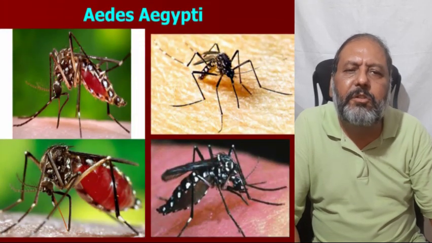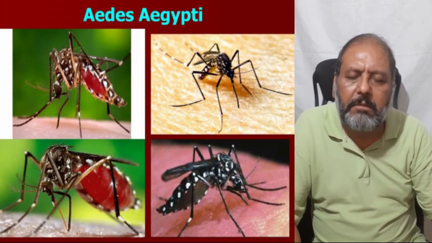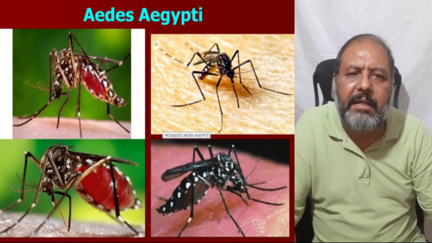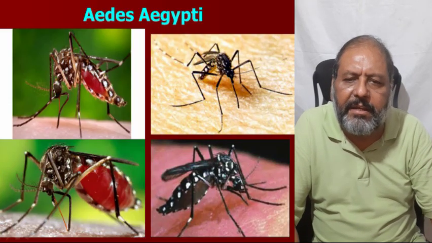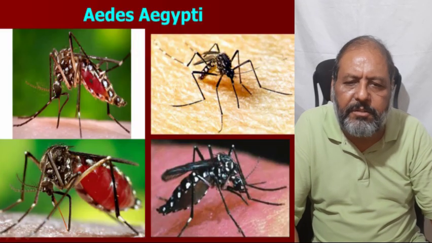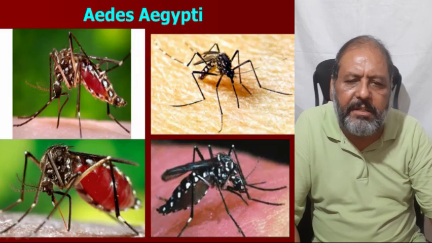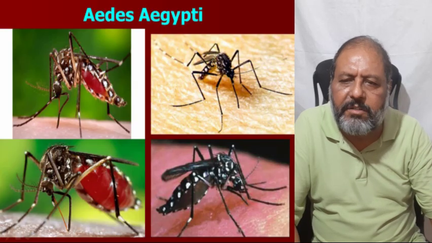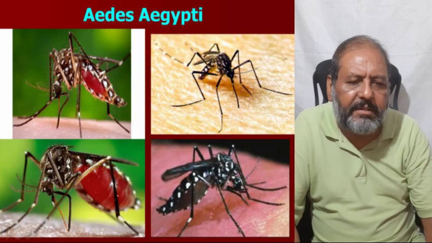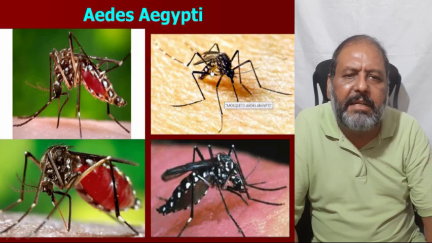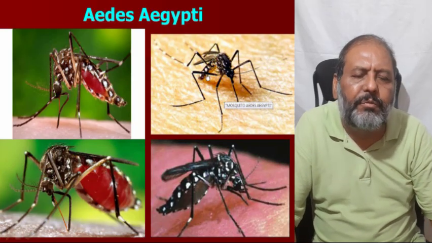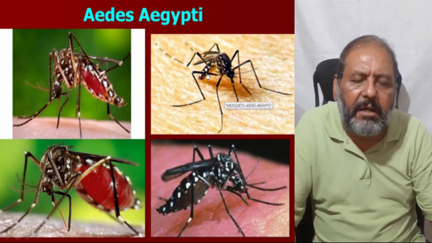Now the mosquito which is mostly the culprit and notorious for spreading this disease is Aedes aegypti, and here one can see the shape of the Aedes aegypti. Their tail is downward, they have got some spots, and from this shape one can recognize that it is Aedes aegypti, and it is different from the mosquito which spreads malaria, Anopheles.